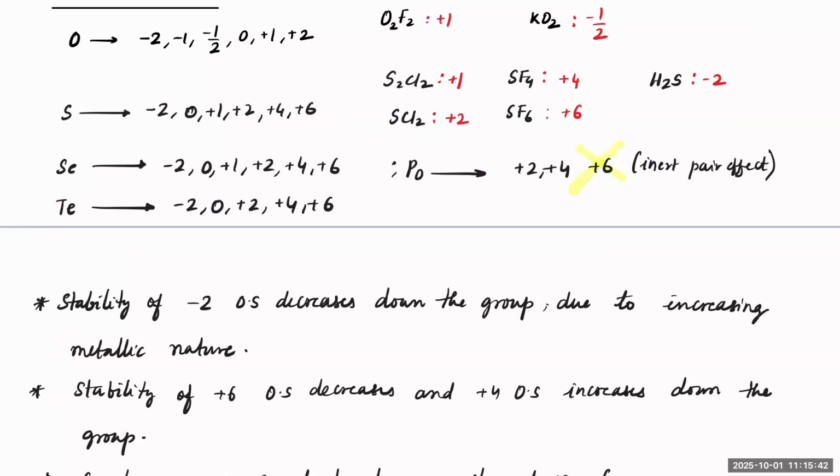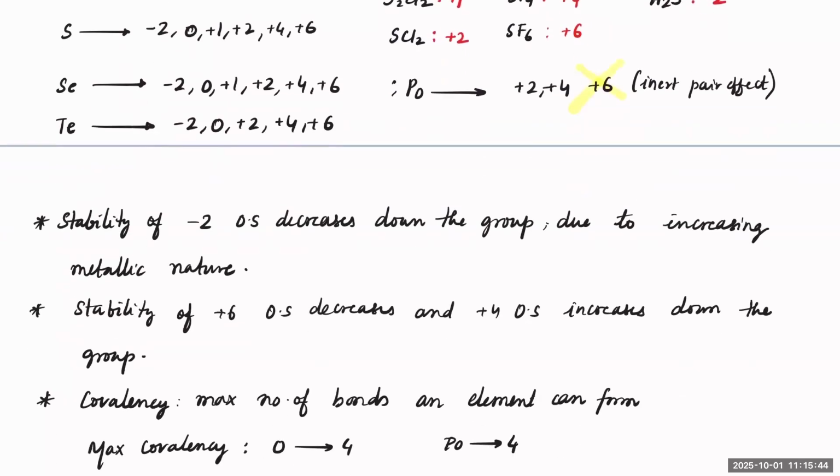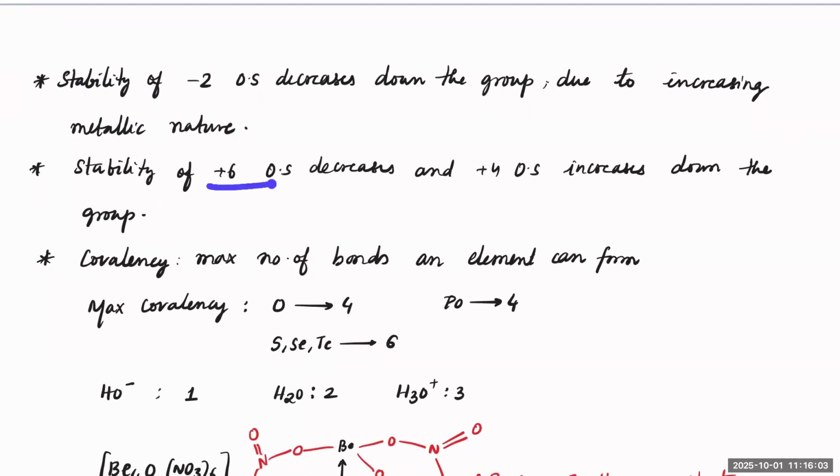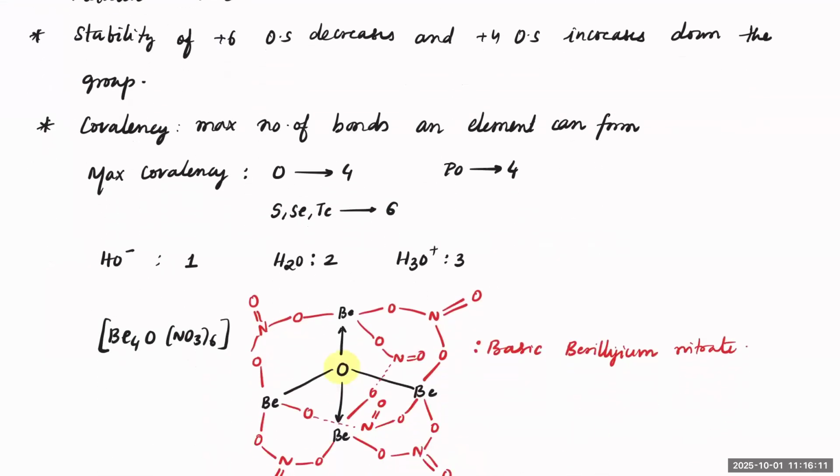Now, stability of -2 decreases down the group, because down the group metallic nature is increasing. So the ability to accept electrons is less, and their electronegativity is also less. They will not have the ability to accept electrons; they will have more ability to donate electrons. Next, stability of the +6 oxidation state decreases and the +4 oxidation state increases down the group.